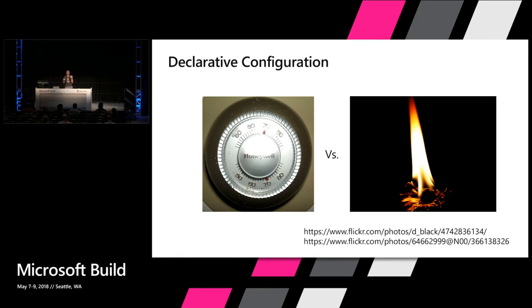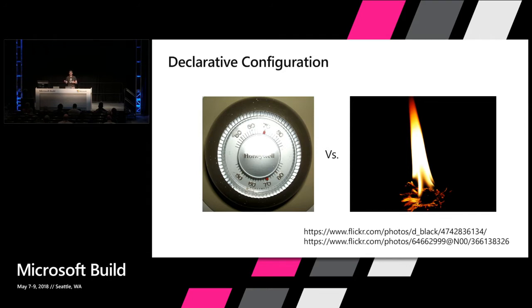Your other option, if you want your world to be 70 degrees, is to have a thermometer in one hand and a match in the other, hopefully something bigger than a match perhaps, and to basically heat or cool the room manually by turning on that heat or turning off that heat until the thermometer reads the correct temperature. You can imagine that in one case, simply setting the knob and going away is far more repeatable, far more reliable, far more introspectable. It's auditable.